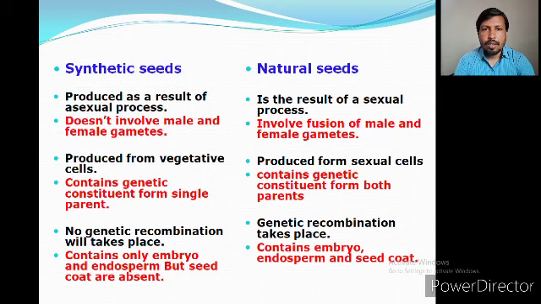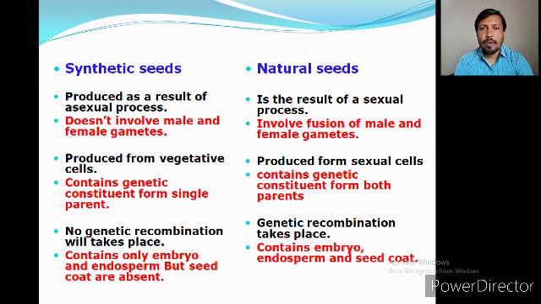So in the synthetic seed, no genetic recombination takes place. Obviously, we culture a single cell in the callus and embryos, then we have the synthetic seed. But in the natural seed, genetic recombination takes place, because the male gamete and female gamete come from different plants or the same plant, so it will have genetic variability. Whereas in the synthetic seed, the genetic variability will be very low, or there will be none.